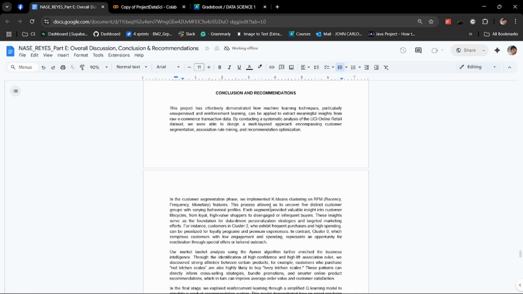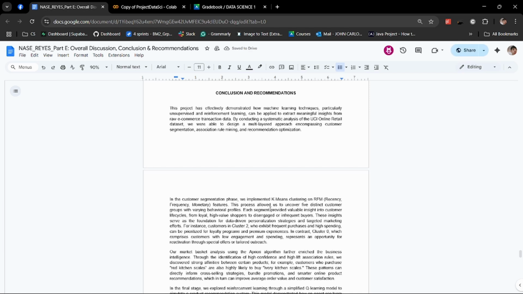In the customer segmentation phase, we used K-means clustering on RFM values: recency, frequency, and monetary. These helped us identify 5 distinct customer profiles ranging from loyal high spenders to low engagement buyers. This segmentation can inform targeted marketing, for instance, prioritizing Cluster 2 for loyalty perks and re-engaging Cluster 0 with special offers.